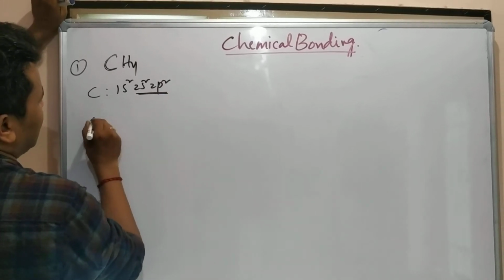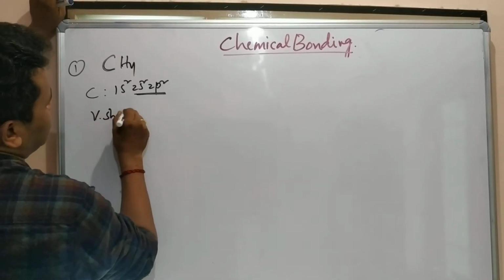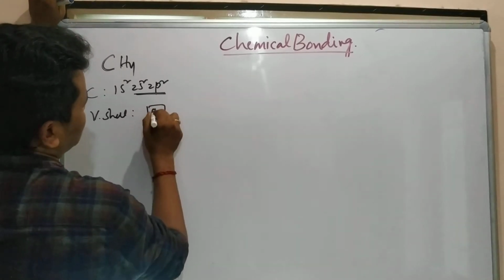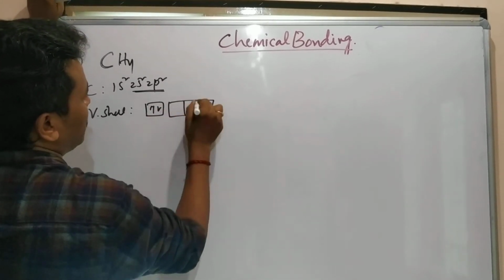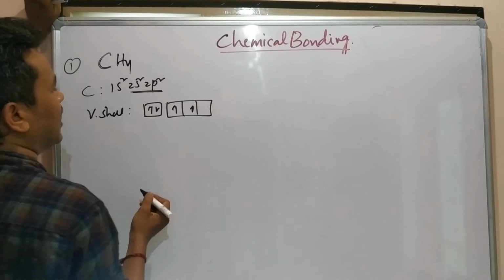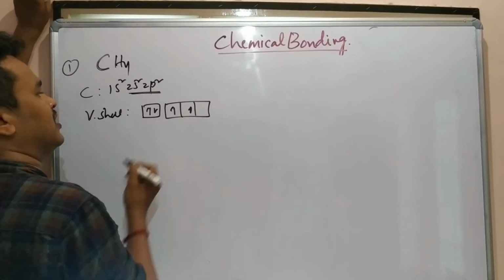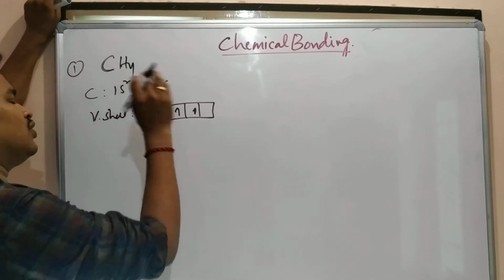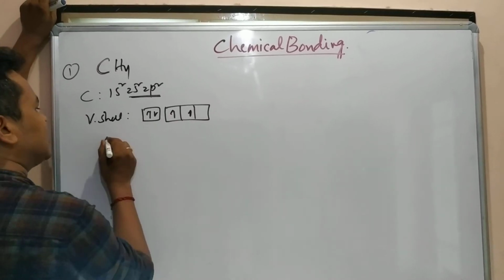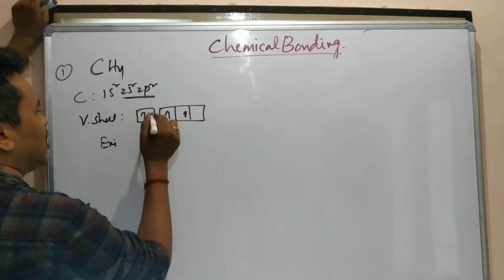In the valency shell, what is the configuration? 2s2, so 2 are there. p2 means how many are there? 1 and 2 are there. So here 2 unpaired electrons are there. In CH4, hybridization is there. This is the ground state configuration.